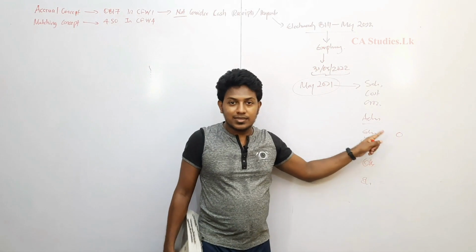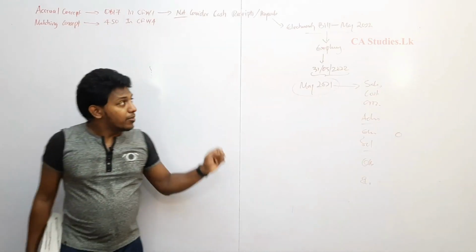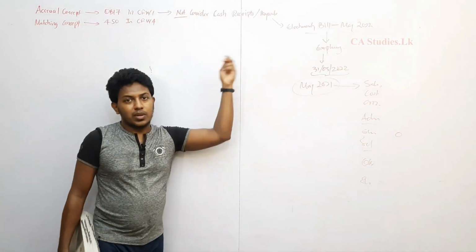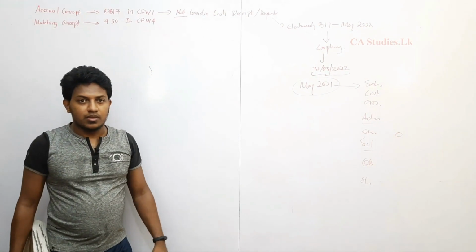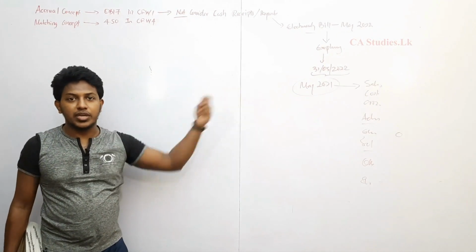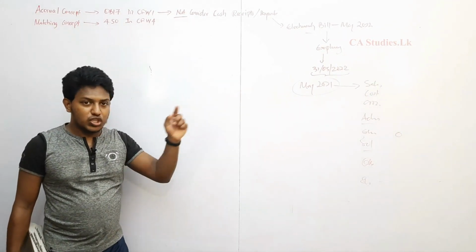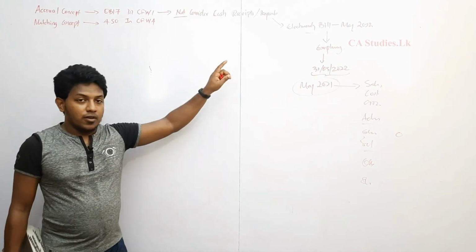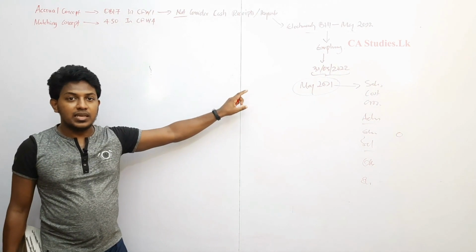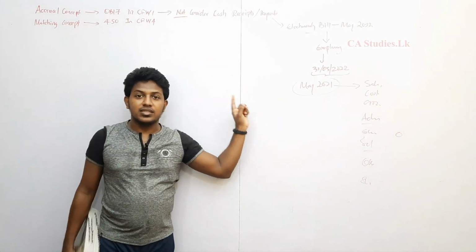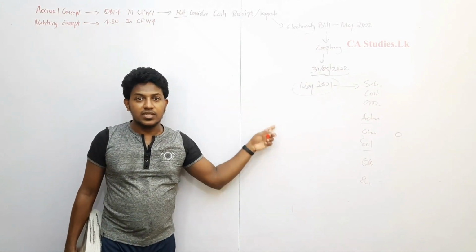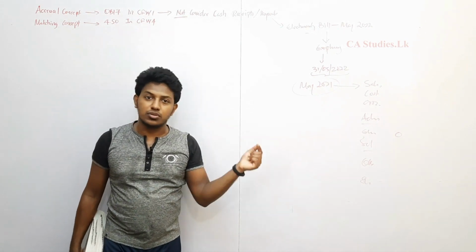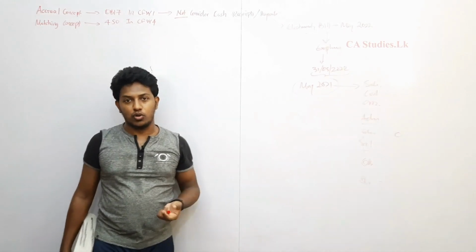So the accrual concept is saying don't worry about the cash payments or receipts. You can pay after a year. You can pay some expenses after 2 years. But it should be taken as the expense or income for the period in which the transactions and the events impact the economic resources of the company. That is the accrual basis.